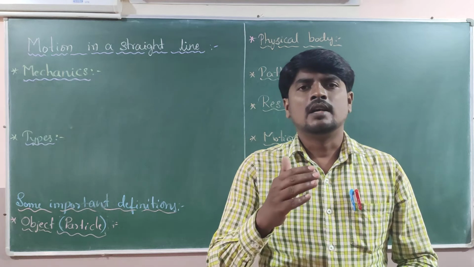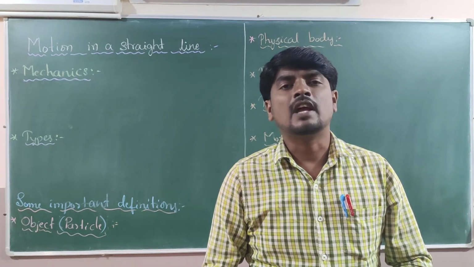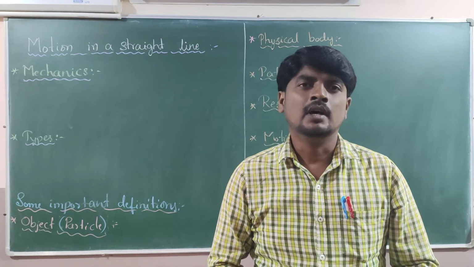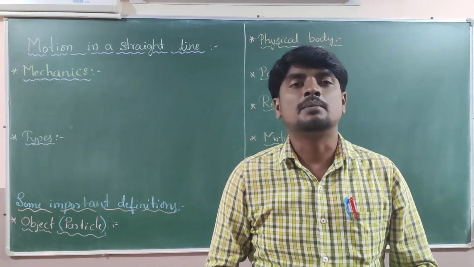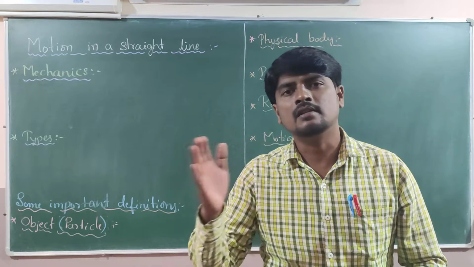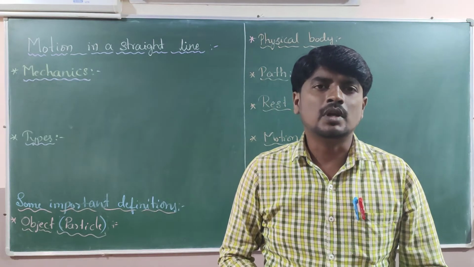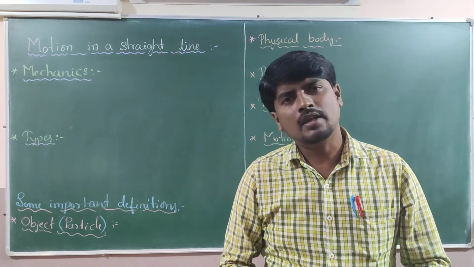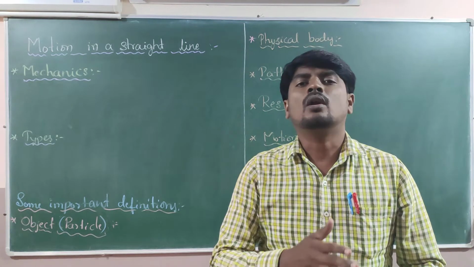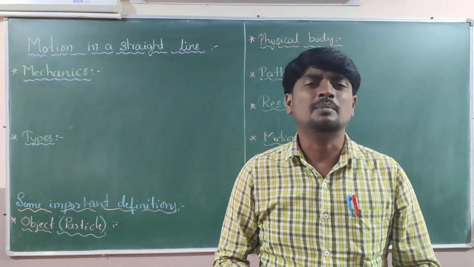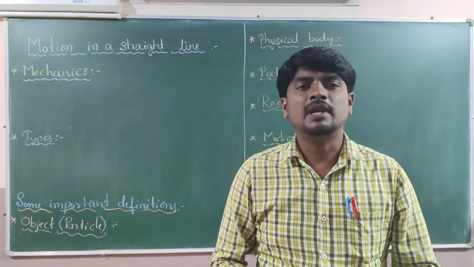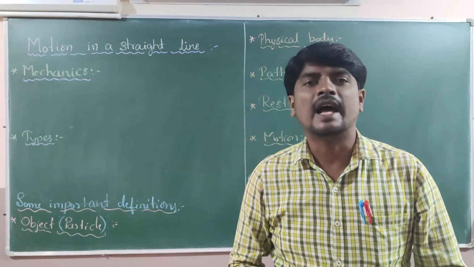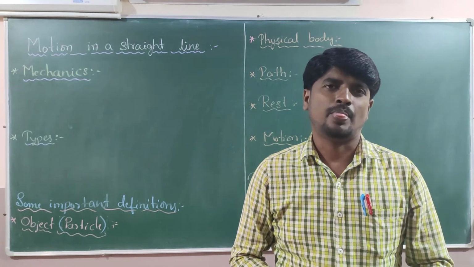So, some objects we observe in nature are at rest, and some objects are in motion. Now, the rest position of the body or the object, or the motion of an object or particle, can be explained under one heading called mechanics.